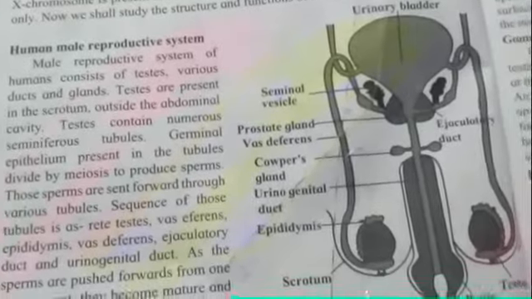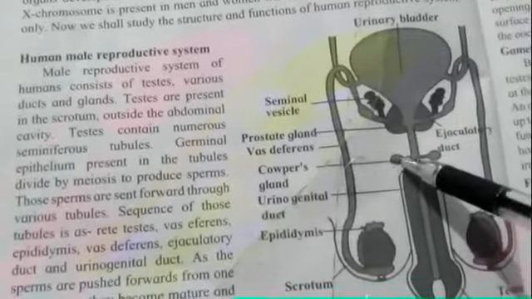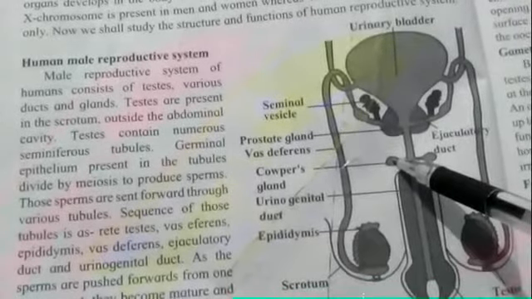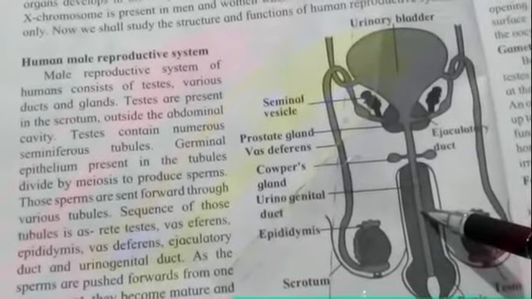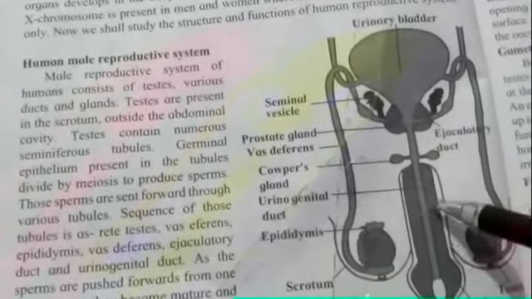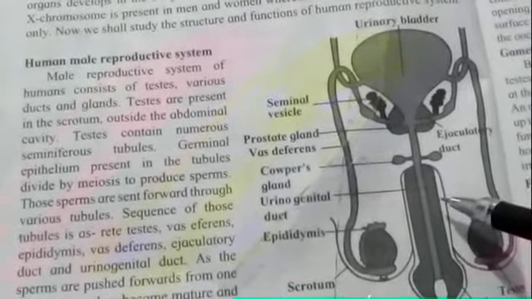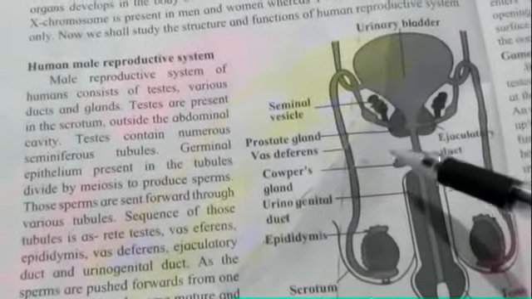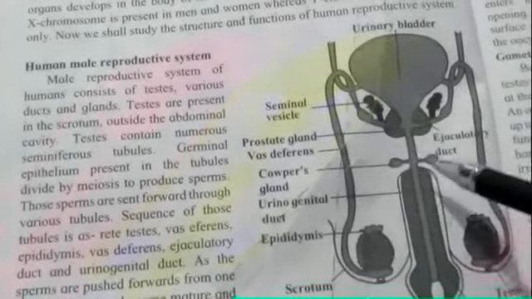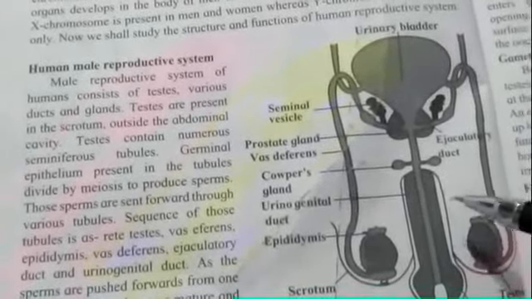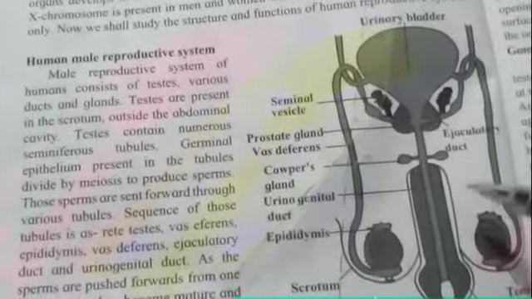Whereas the prostate gland, see, this one is the prostate gland, and these are the Cowper's glands. They also produce certain secretion, and that is secreted into the urinogenital duct. Then the semen is formed of sperms which are produced in the testes. Semen consists of the secretion from all these glands: the ejaculatory duct, the prostate gland, the Cowper's gland. So semen is a liquid made up of the secretion of all these glands, and inside that the sperms will be there.